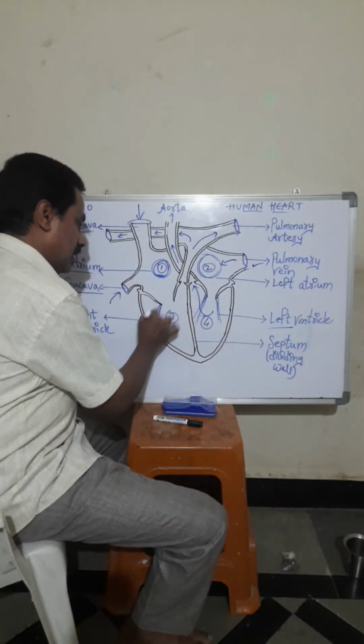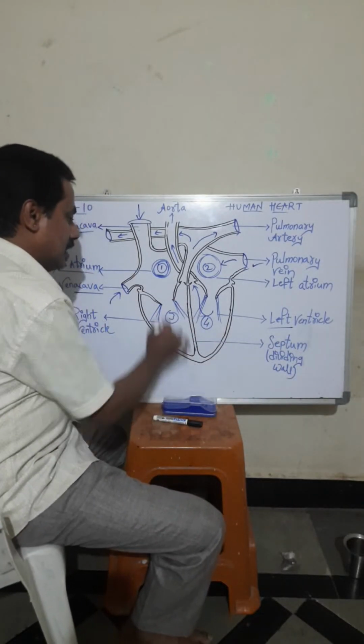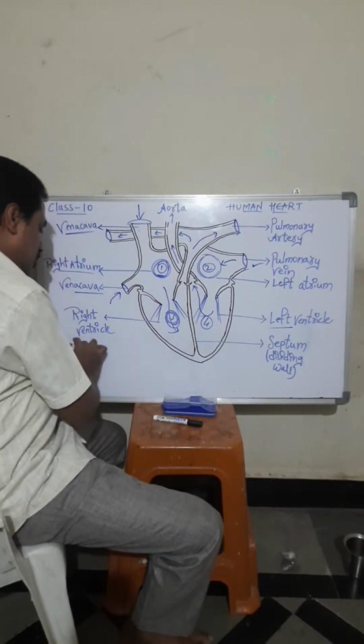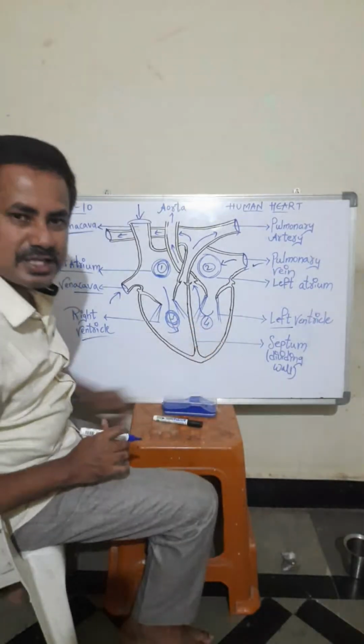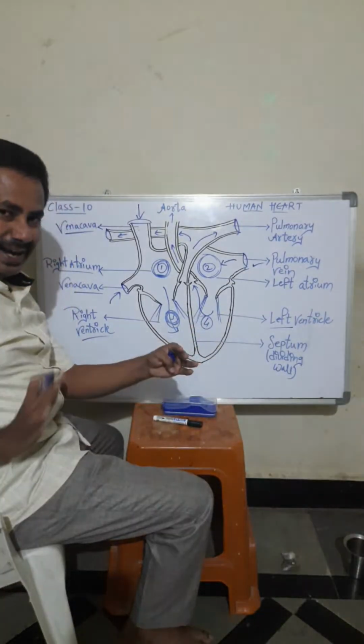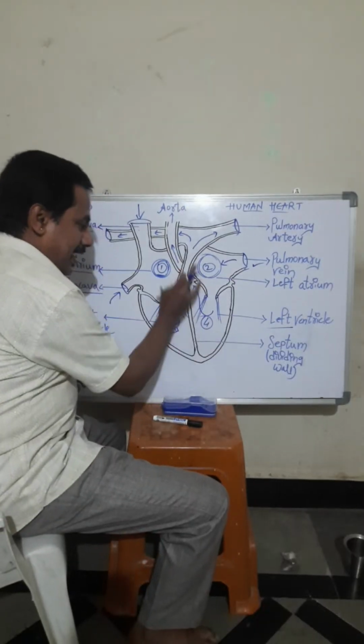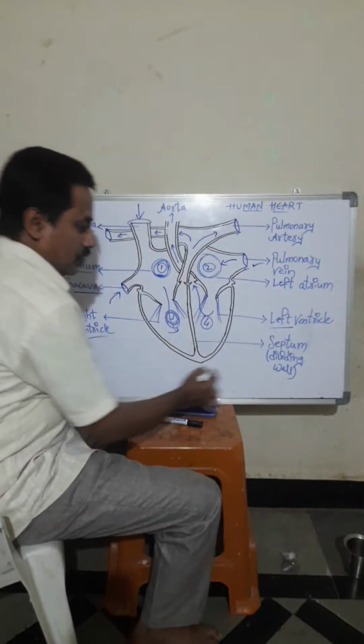The tricuspid valves will open, students, and the blood will come to this part. This part is known as the right ventricle. Lower chambers are called ventricles. So this is the right part, right ventricle. Here there is a dividing wall, we call it the septum.